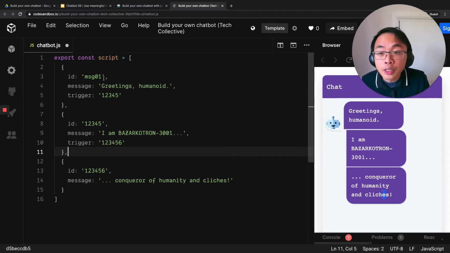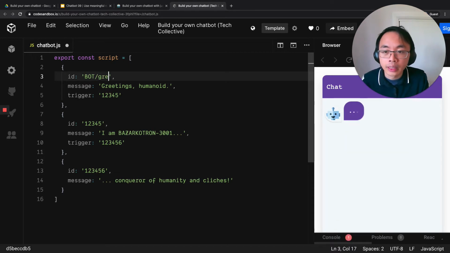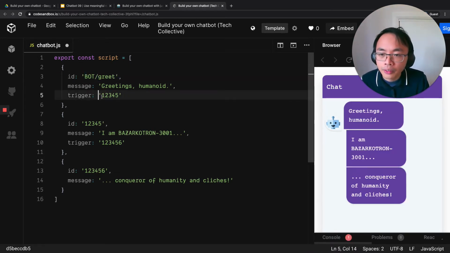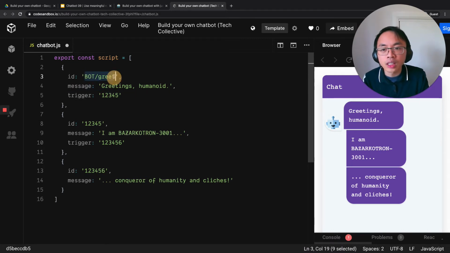So I'm going to demonstrate that. I'm going to call this something like bot/greet. And this stuff will be clearer later. But the purpose there is I look at this and I can see that this message is about the bot doing a greeting.